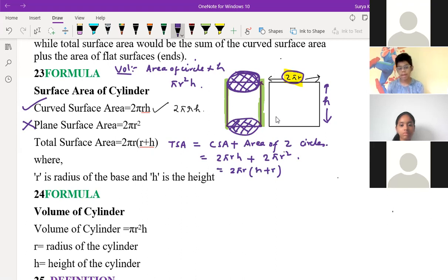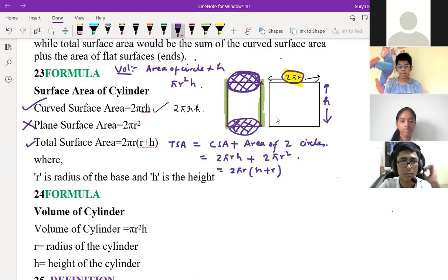Is it clear how we are getting this? What is the difference between CSA and TSA? So all three formulas you can remember, right? It's very easy. Anyone having doubt? No need to remember. If anybody asks you CSA, TSA, just think and you should say it. Some people just mug up and memorize 2 pi r h, 2 pi r h plus 2 pi r square. No need to do all these things. Simply keep in mind how it looks.